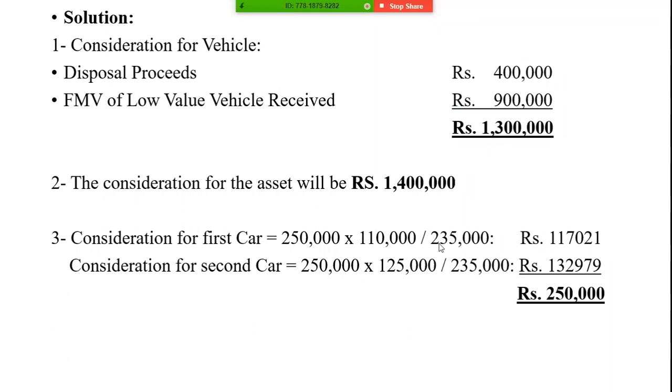Coming to the last part, which was explained by Ali, the consideration for multiple assets. We would calculate it by 250,000, which was the sales consideration disposal value, multiplied by 110,000, which is the fair market value of one car, divided by the total. That is how you get a total of 250,000.